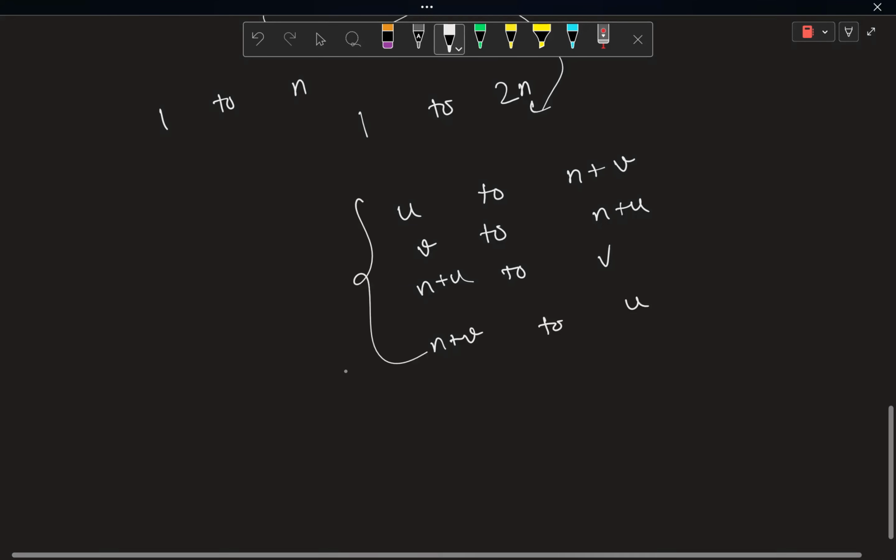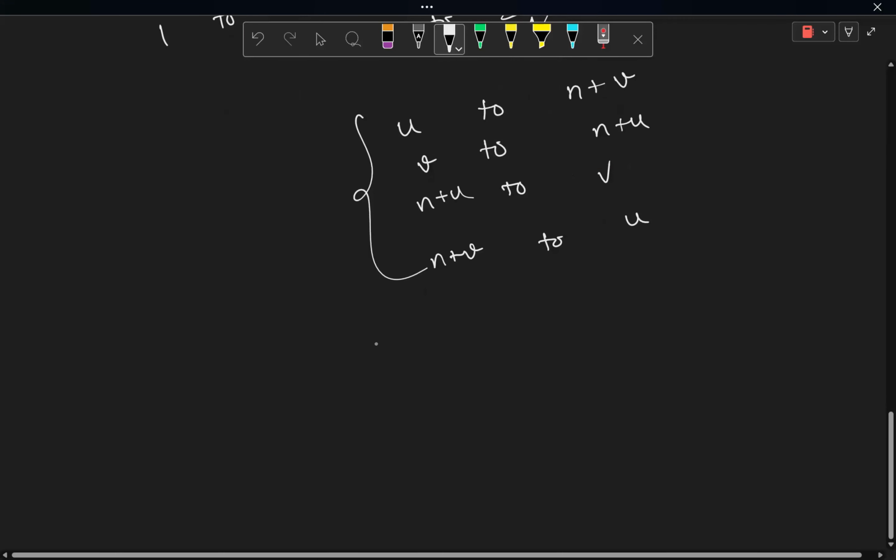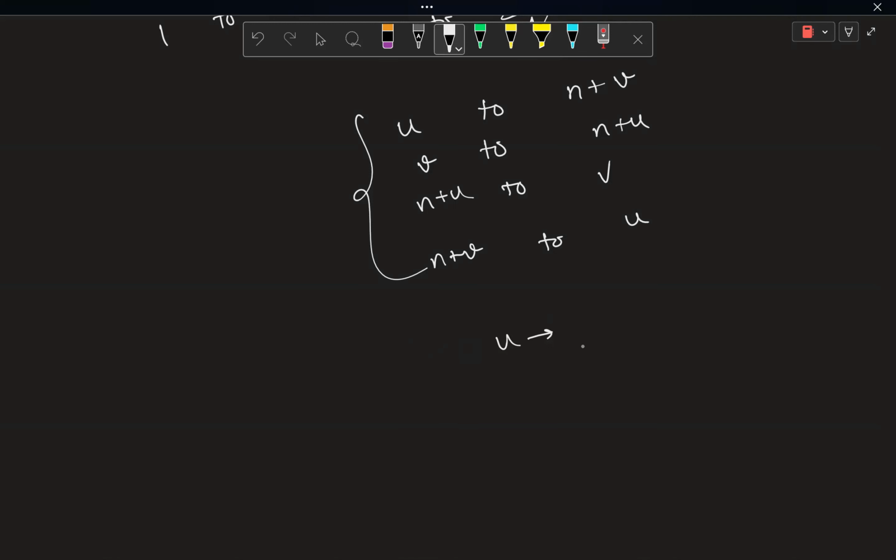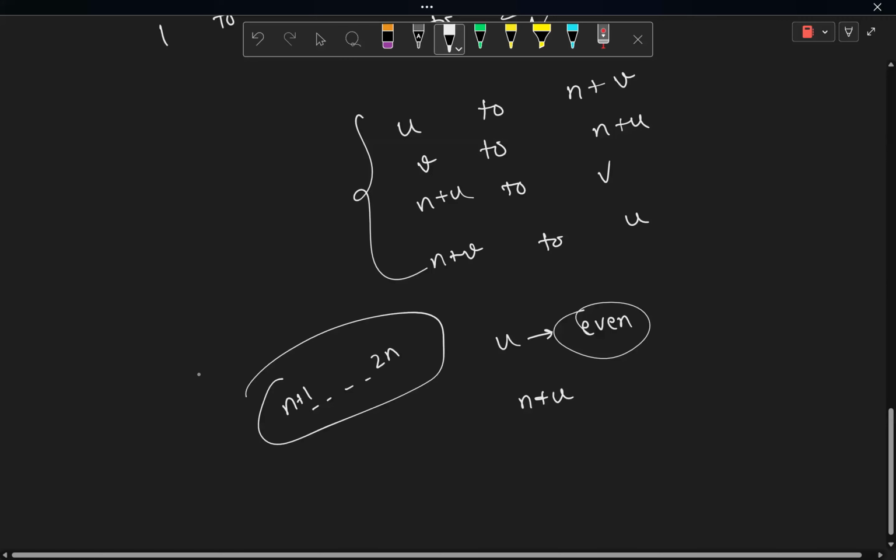In this way, u is telling me the node where I want to end up in an even number of steps, since I'm starting from here. And all the nodes in the range from n plus 1 to 2n would be reached only when I have moved an odd number of times.